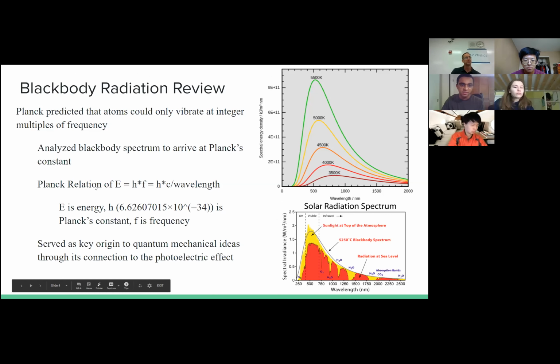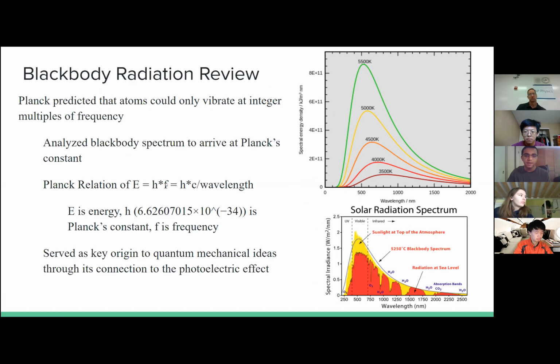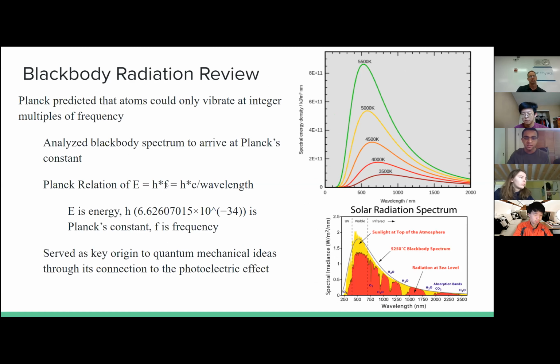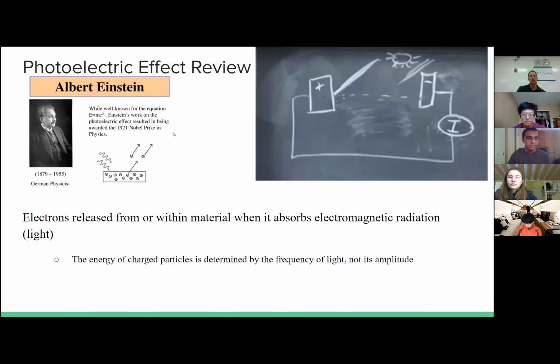And so we have Planck's relation here, which says that our energy is equal to Planck's constant times the frequency, right? But if you remember, frequency times wavelength is wave speed. So for the frequency, we can substitute the speed of light divided by the wavelength. And so you get this relationship, E equals h times c over wavelength, where c is the speed of light. It's a key origin to quantum mechanical ideas through its connection to the photoelectric effect, which we'll be covering right after that. Here we have electrons released from the material when it absorbs electromagnetic radiation, or